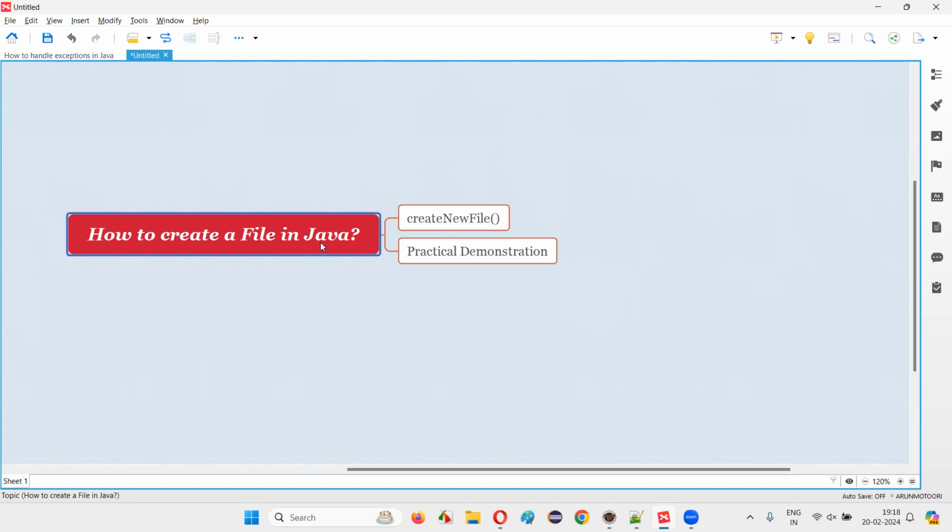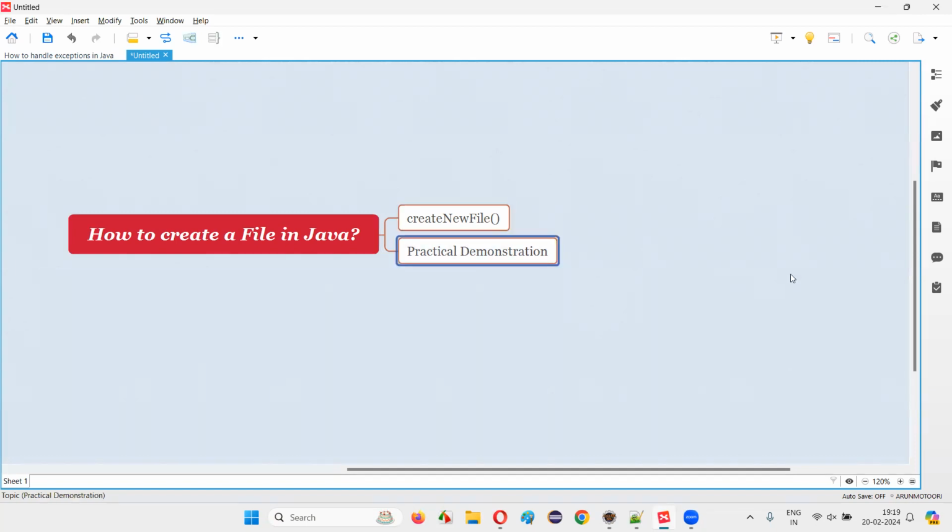Let me answer. In order to create a file in Java, we have to use a predefined method in Java known as createNewFile method. This is a predefined method of the File predefined class. So by creating an object for the File predefined class and using the object reference, we can call this method and then create the file.